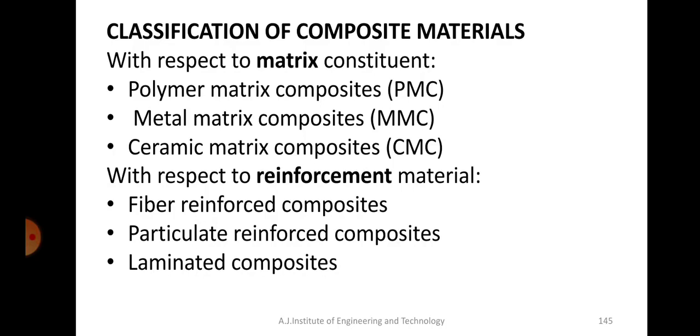Okay. So under composite materials, we have the following categories, classified under two categories. One is based on the matrix material, and the second one is based on the reinforcement material. Under matrix material we have polymer, metal and ceramic, and under reinforcement material we have fiber, particulate and laminated. So we will see them one by one.